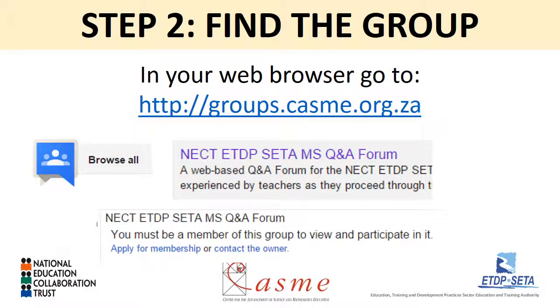Once you've completed the Google sign-up, you can then point your browser to groups.qasme.org.za. This will also be the step that you go to if you already had an existing Gmail account. You can simply go to groups.qasme.org.za, click on the Browse All button. You will see a link to the NECT ETDP SETA MS Q and A forum. Click on the link and it will tell you that you need to be a member of this group to view and participate in it. Click on the Apply for Membership button.